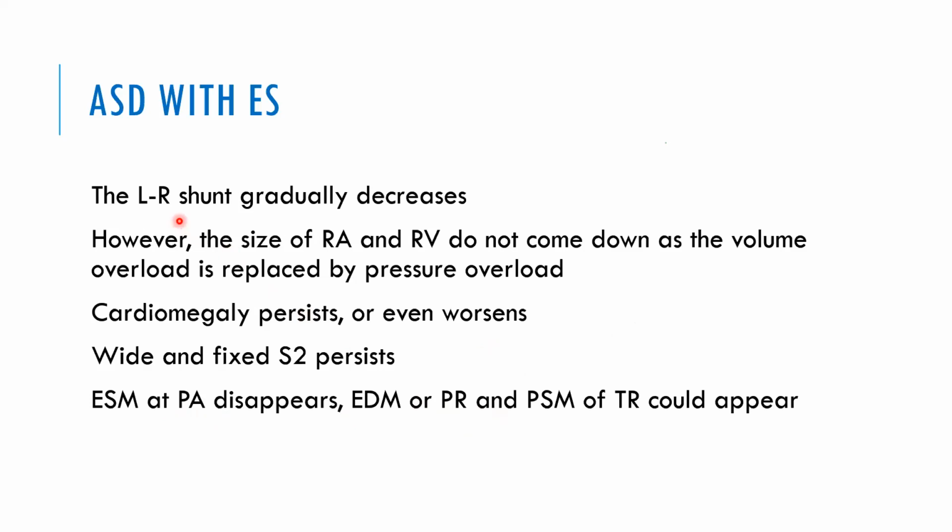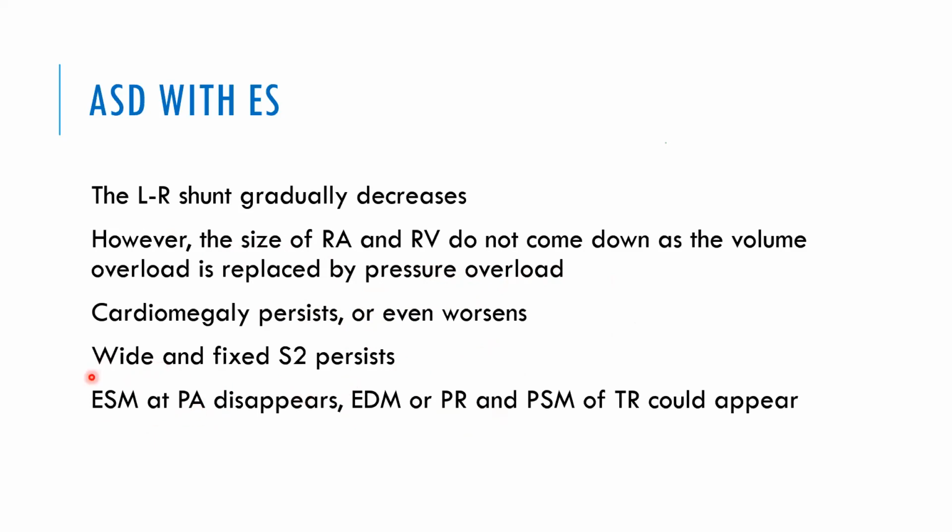That there is gradual reduction in the left to right shunt as happens in the VSD, but the size of the RA and RV, they do not come down as the volume overload is replaced by the pressure overload. Cardiomegaly persists or even worsens. Wide and fixed S2 persist.